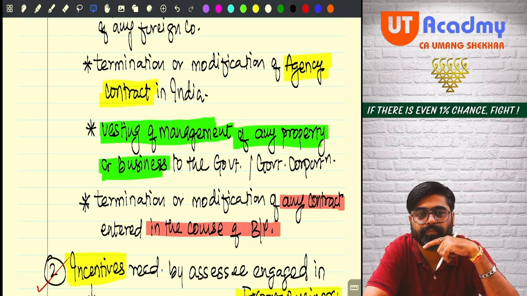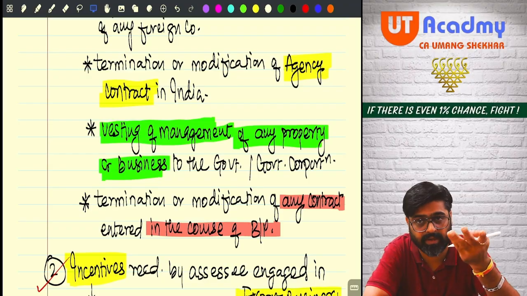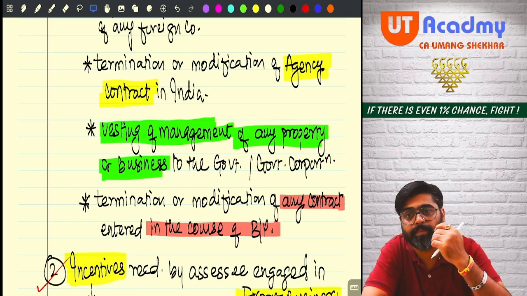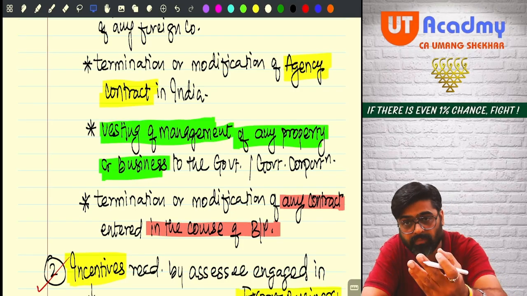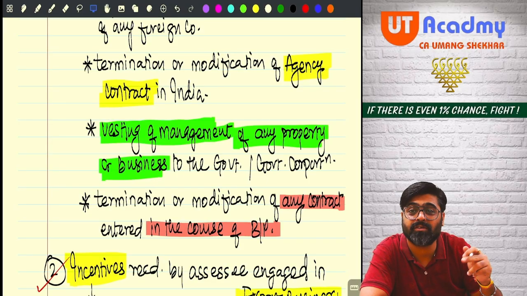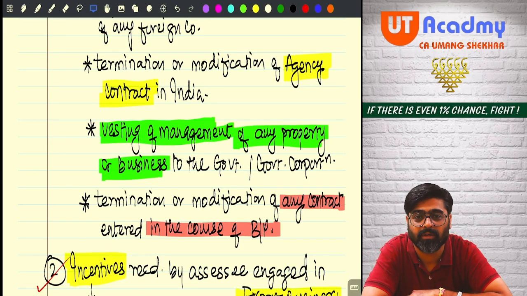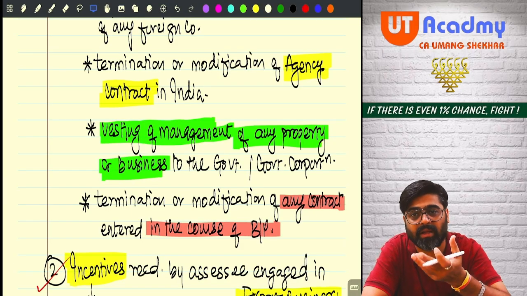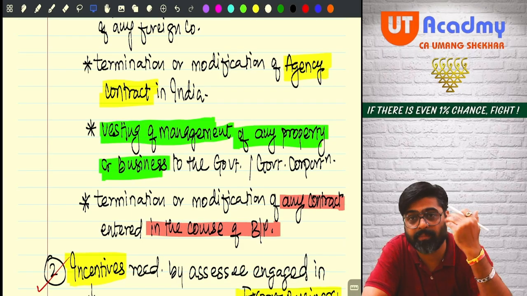Why, sir? Gas agency is also there. Very good. Yes. So that commission is your PGBP income. Why PGBP income? Because between you and me, this is a contract, and this is not a contract of service. This is a contract for service. Why contract for service? I want your services as my agent to sell the goods. But you will not be selling under my control and supervision. You will be selling them independently.